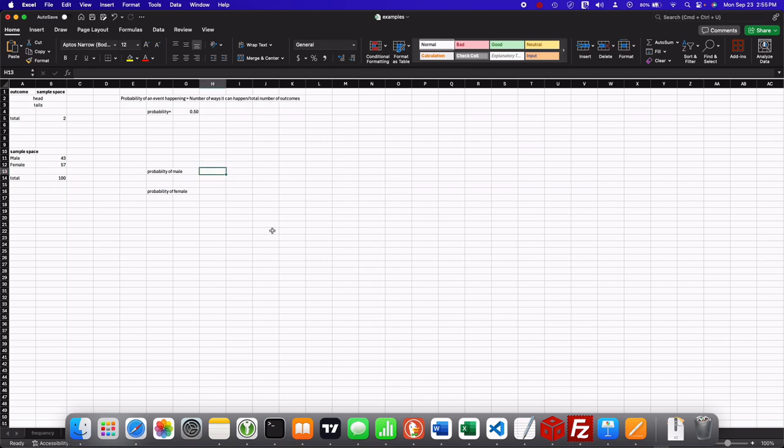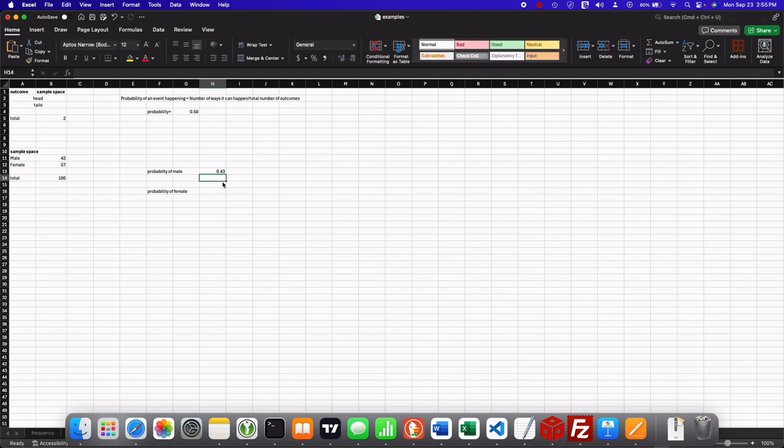Now, we want to know what is the probability of getting a male in this sample space. Well, the probability is the number of possible ways it can happen. We have only 43 males, so only 43 ways of that happening in our sample space, of course, divided by the total number of outcomes, 100.